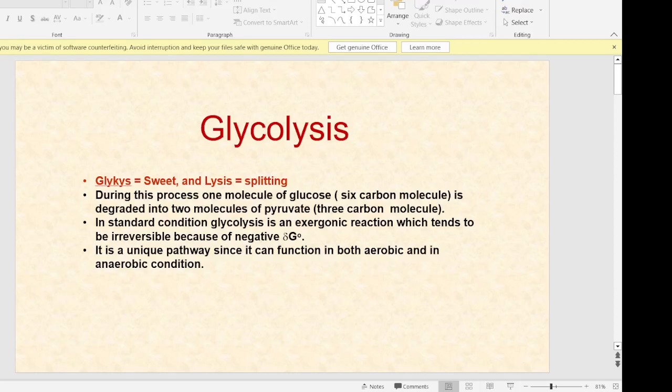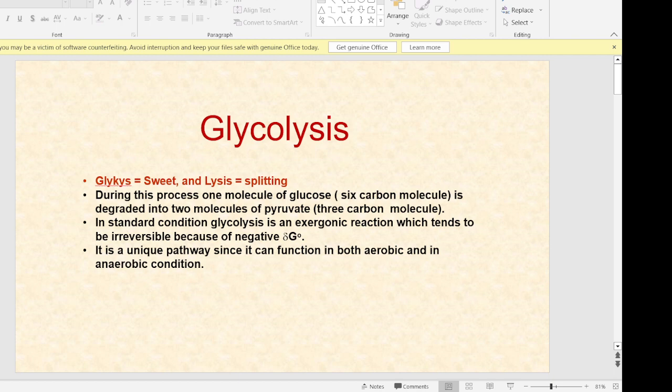Good morning, class. Today we'll start with a new chapter, that is metabolism. Metabolism means breakdown of substances or molecules, or chemical biochemical reactions, to produce energy. Metabolism has two words confined in it, that is anabolism as well as catabolism. Anabolism means synthesis of certain molecules, while catabolism is breakdown of these molecules.